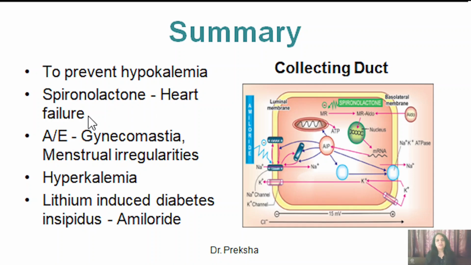Adverse effects of spironolactone include gynecomastia and menstrual irregularities, and potassium-sparing diuretics can cause hyperkalemia as a side effect. Amiloride is the drug for the treatment of lithium-induced diabetes insipidus. So this was about the potassium sparing diuretics.